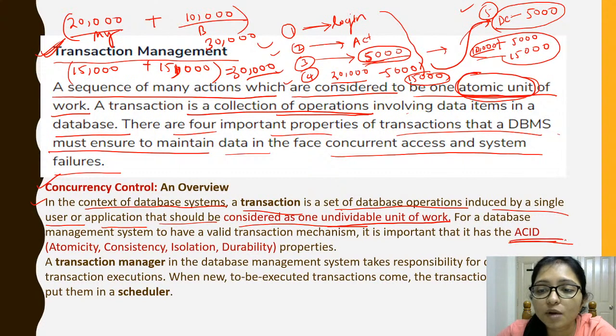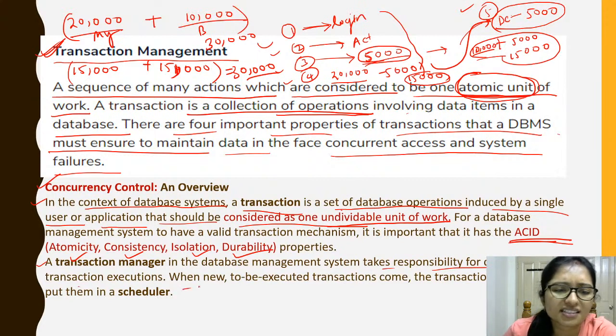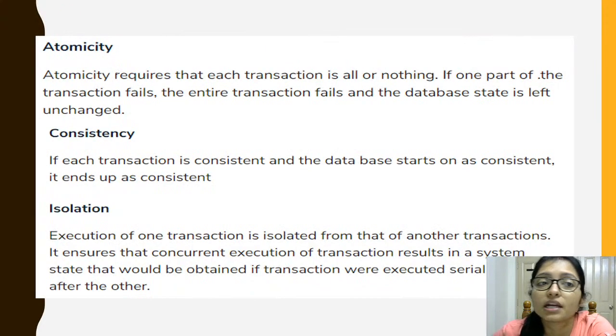What are the ACID properties? Atomicity, consistency, isolation and durability. Now come to the point: what is atomicity, what is consistency, what is isolation and what is durability. These 4 words are very important for concurrency control, right? A transaction manager in the database management system takes the responsibility for coordinating the transactions. Okay, now come to the point of atomicity.